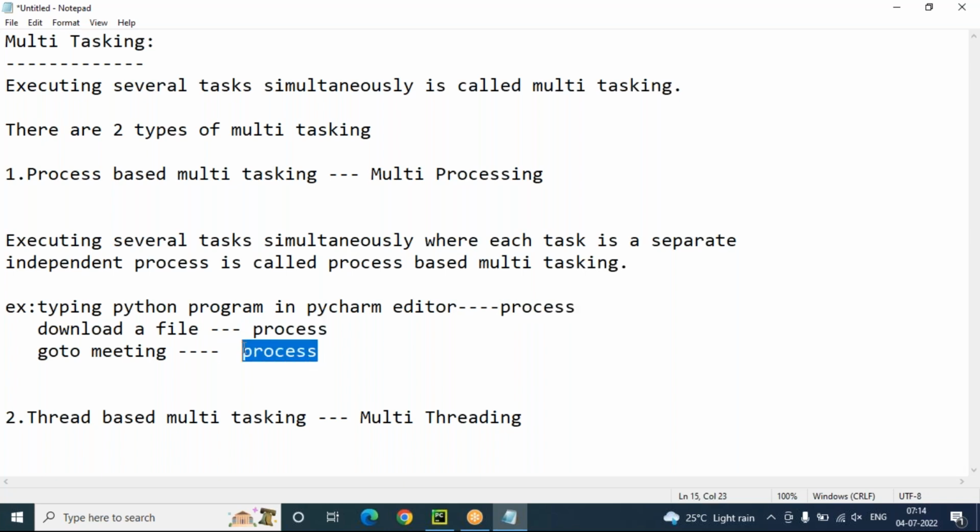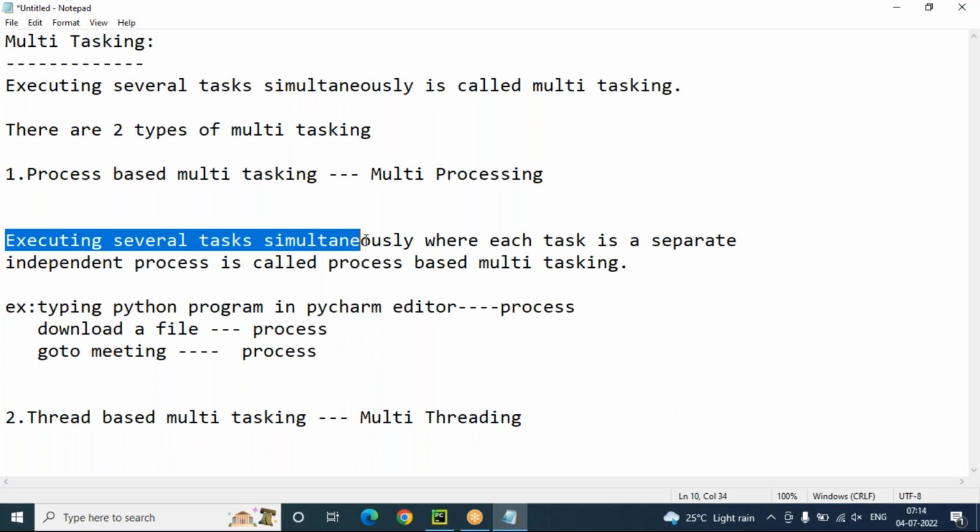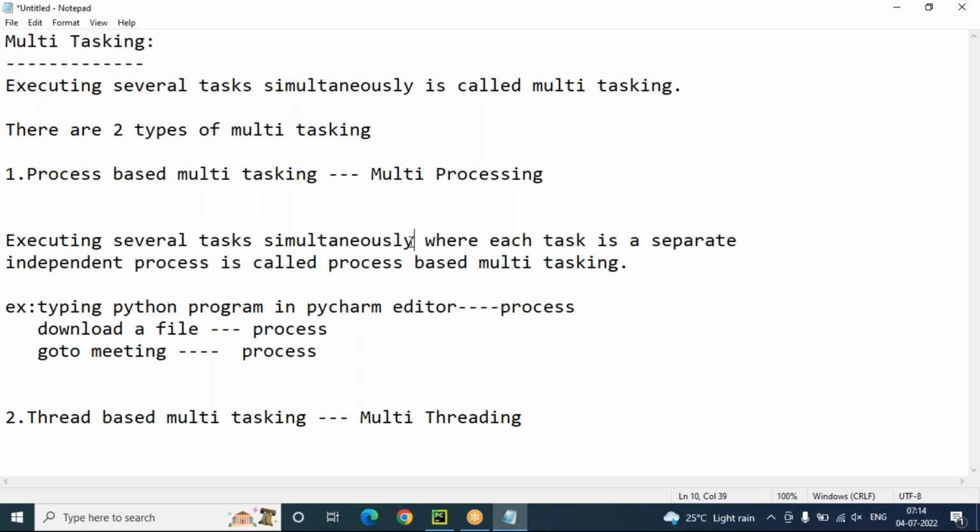Who will provide these processes? The operating system will provide them. So executing several tasks simultaneously means in parallel. These three tasks are going to run in parallel, where each task is a separate independent process. Each task being a separate independent process is called process-based multitasking.